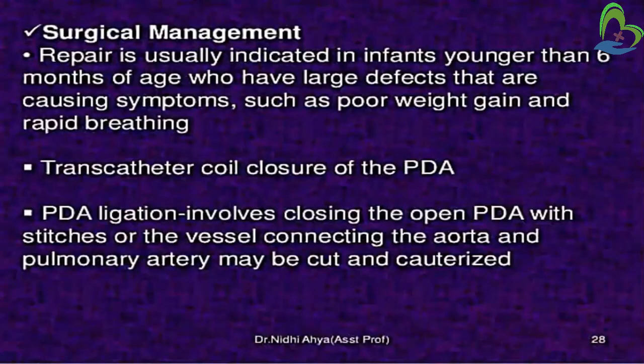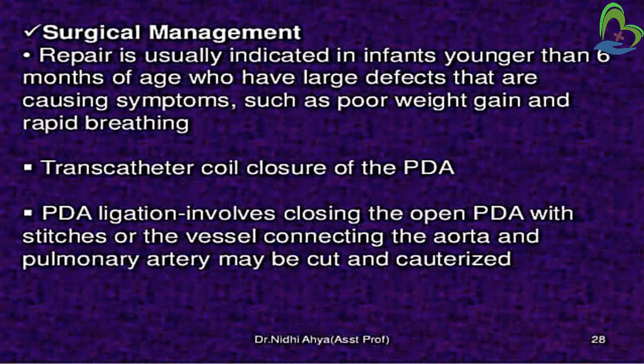Then PDA ligation. It involves closing the open PDA with stitches, or the vessel connecting the aorta and pulmonary artery may be cut and cauterized. So in PDA ligation, what can we do? Firstly, we close the open PDA with stitches, taking the suture.